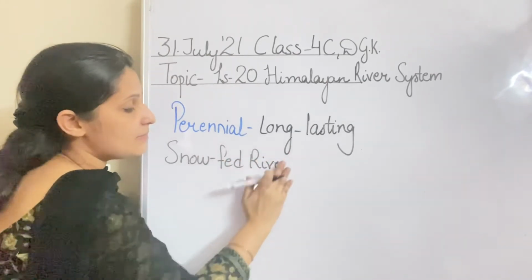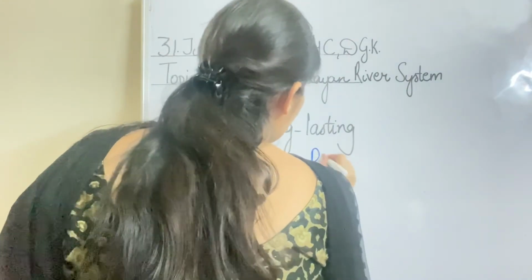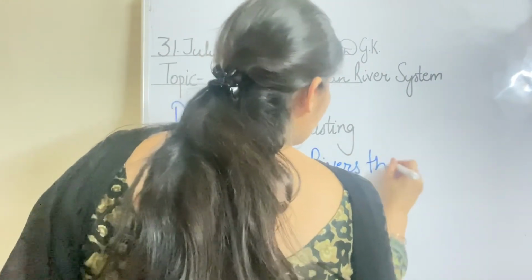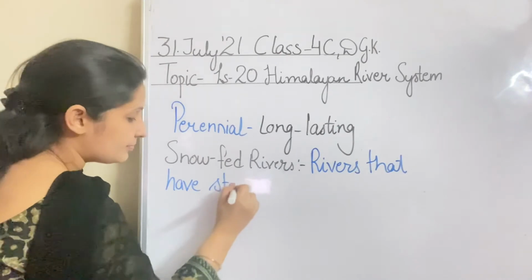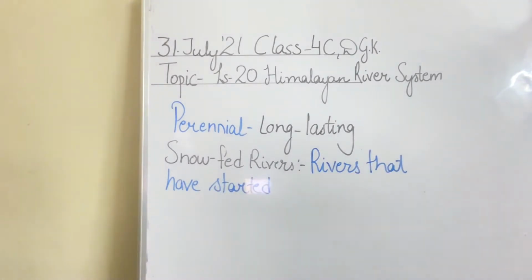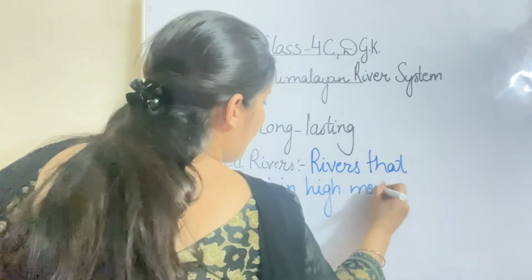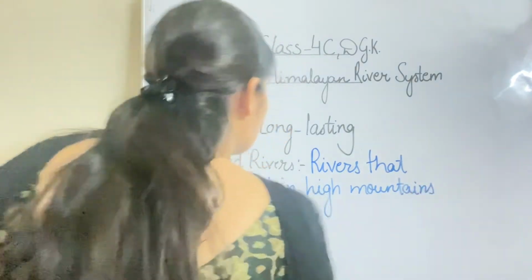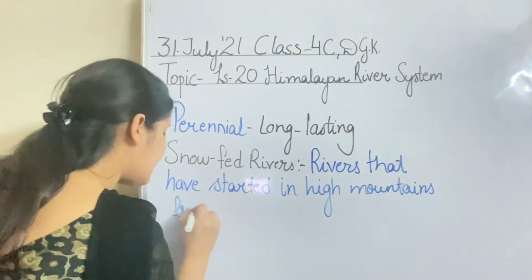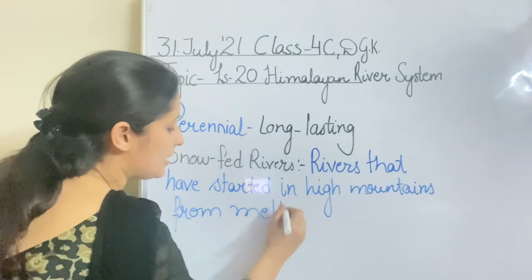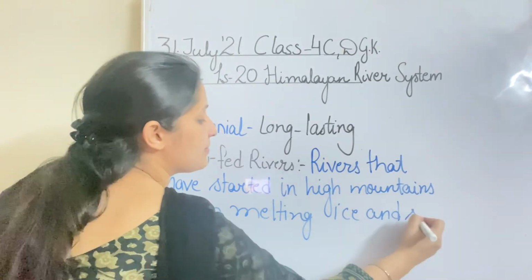Now here comes the meaning of snow fed rivers. Snow fed river means a river that has started in high mountains, the rivers that have been started in high mountains from melting ice and snow. Those are called snow fed rivers.